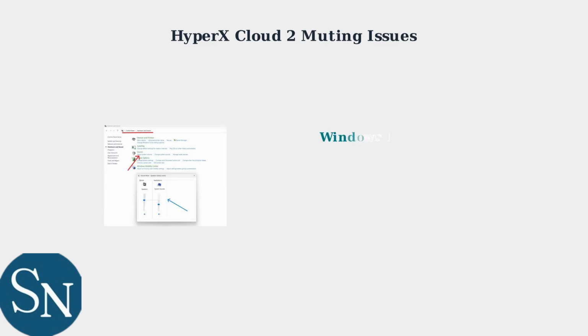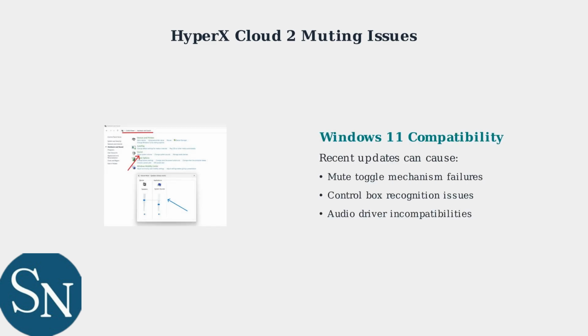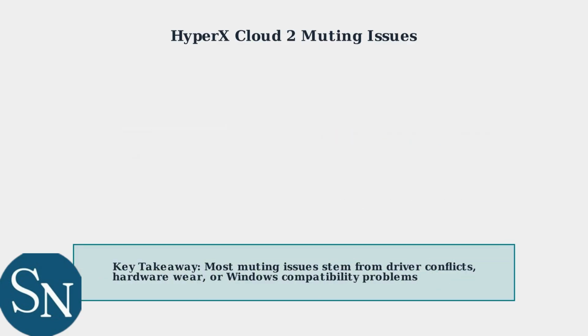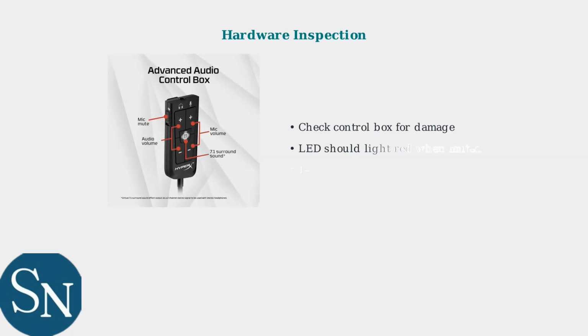Windows 11 updates have occasionally caused compatibility issues with the headset's control box functionality, particularly affecting the mute toggle mechanism and driver recognition. Understanding these components and common causes is essential for effective troubleshooting. In the next section, we'll explore specific solutions to fix these muting problems. First, we'll inspect the hardware components.